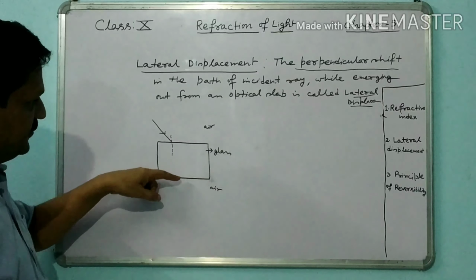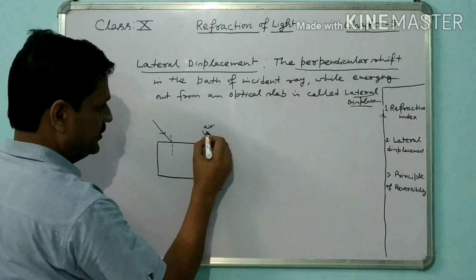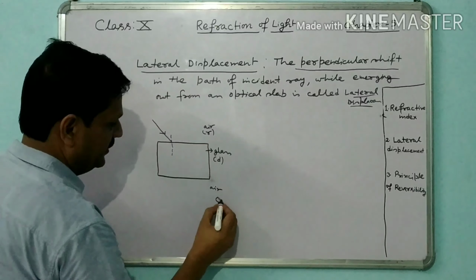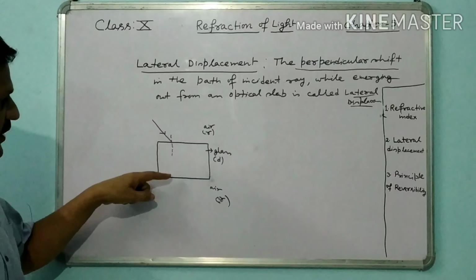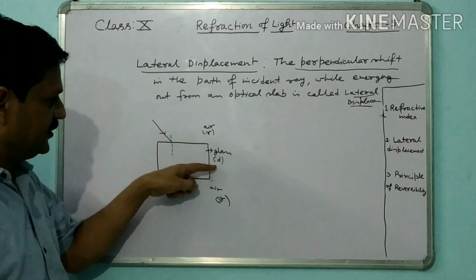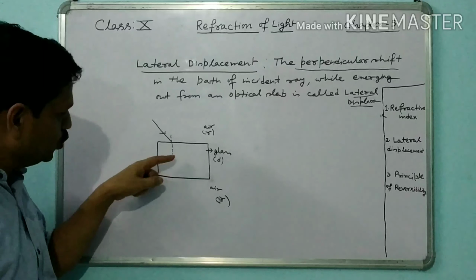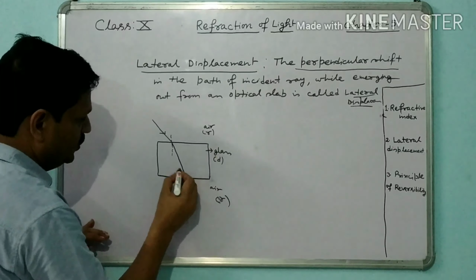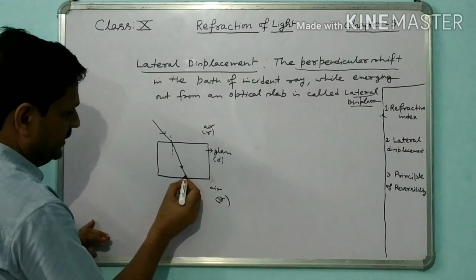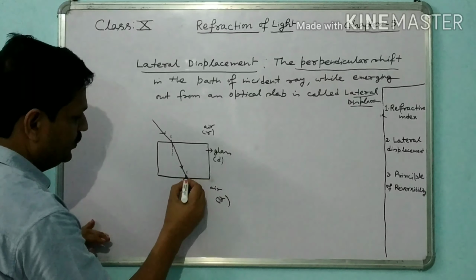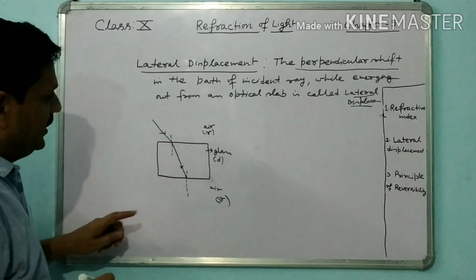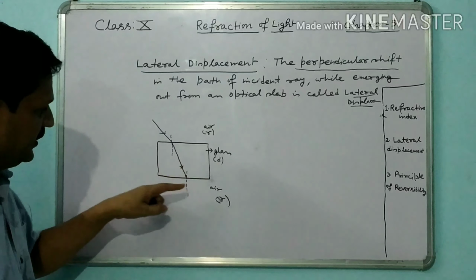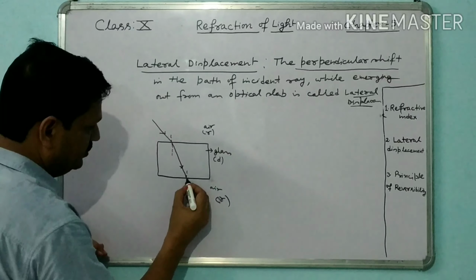When the ray travels from rarer to denser, it bends towards the normal. At this point, again you draw the normal. Now when the ray of light travels from denser to rarer, it bends away from the normal.